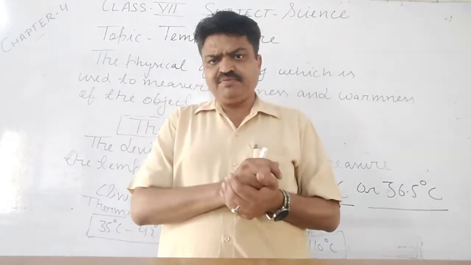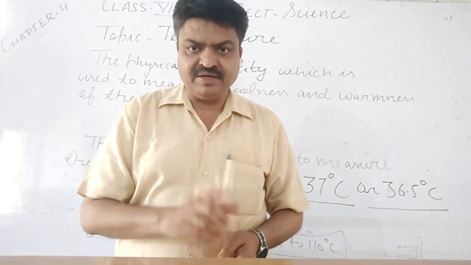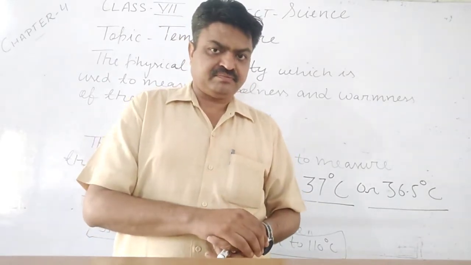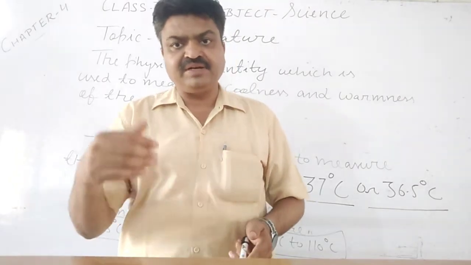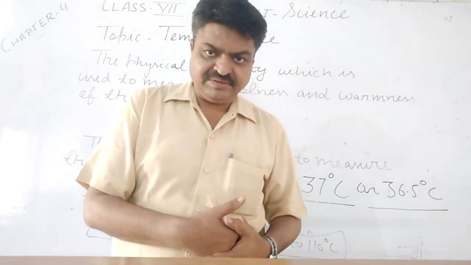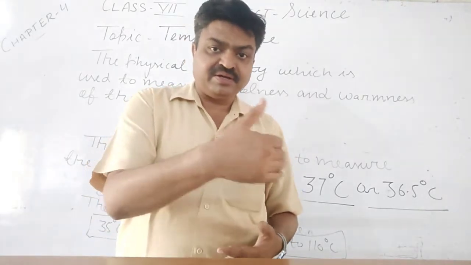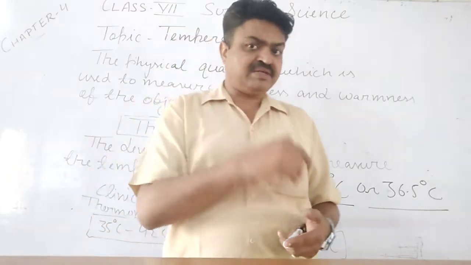There are two types of physical quantities, students: scalar and vector. A scalar quantity does not have the sense of direction, it has only magnitude. A vector quantity has the sense of direction.